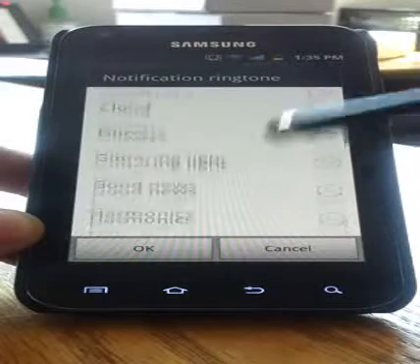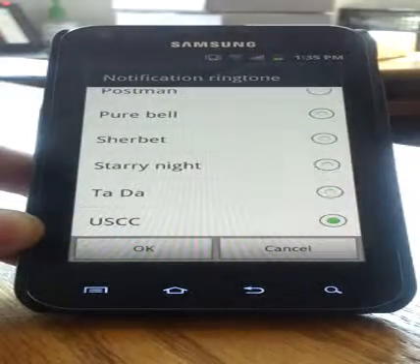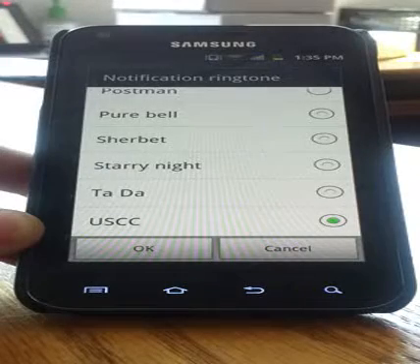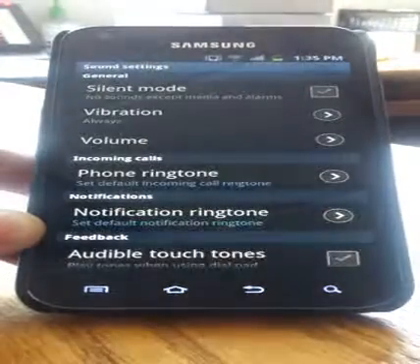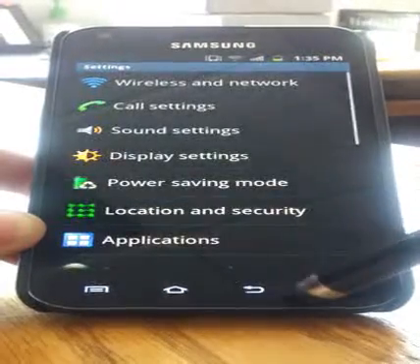Swipe your finger to scroll through the list and tap on a notification sound you'd like to hear a preview for. Once you find the one you like, tap the OK button and the notification will be saved. You have now successfully changed the notification on your new Samsung Galaxy S2.